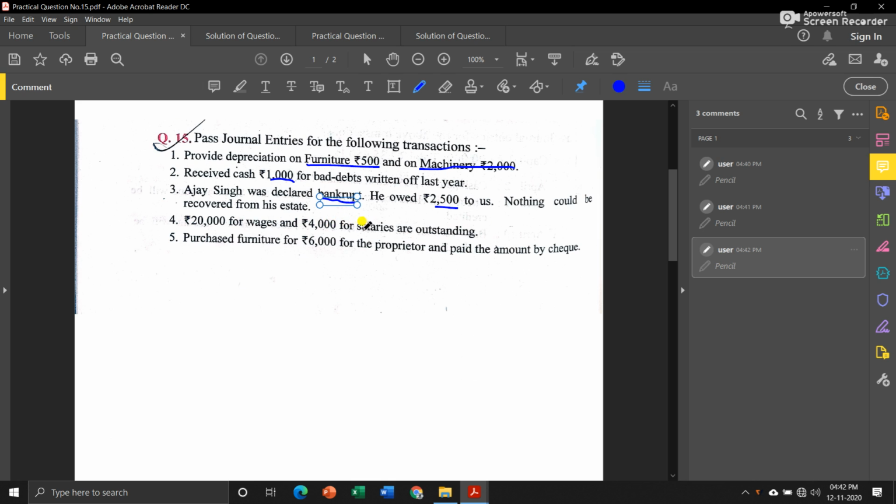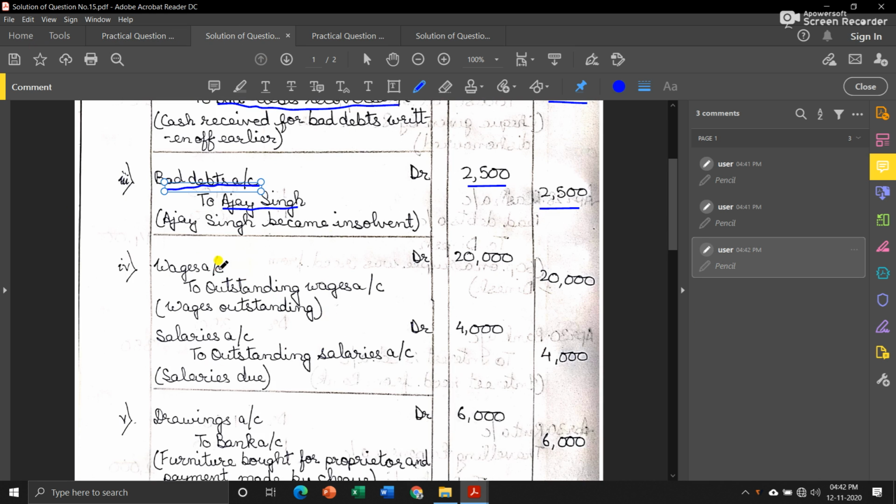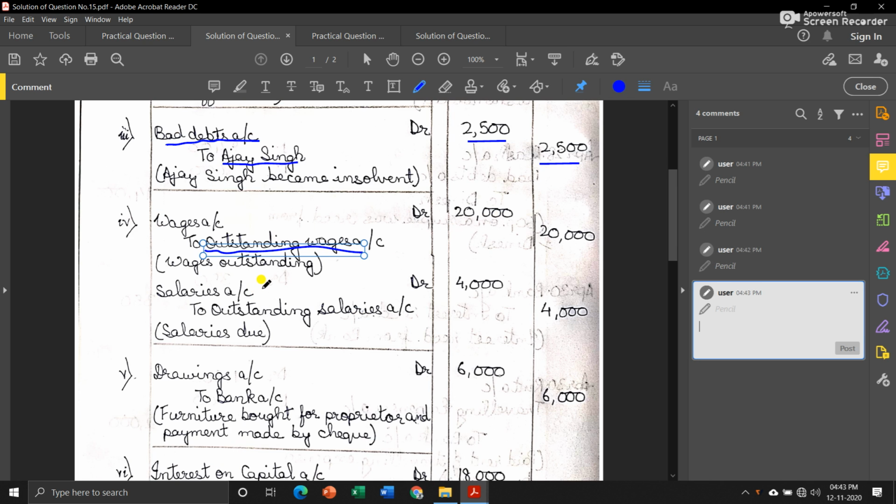Then next, 20,000 for wages and 4,000 for salaries are outstanding. Now when we discussed outstanding, we saw that we have to pass a journal entry. In this case, both of them, salary and wages, we will pass separate journal entries. First we will see wages. We will write wages account debit to outstanding wages. Remember, whatever expense is outstanding will be credited and whatever is advance will be debited. Since this is outstanding, we will credit outstanding wages account with rupees 20,000, and again salaries account debit to outstanding salaries account with rupees 4,000.